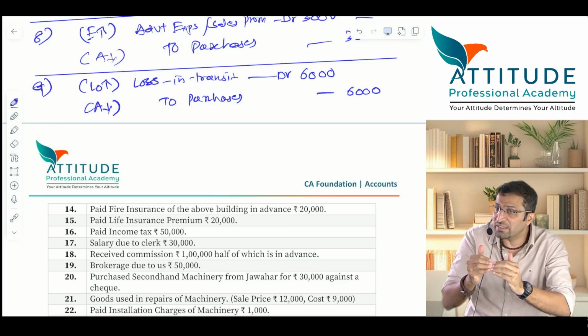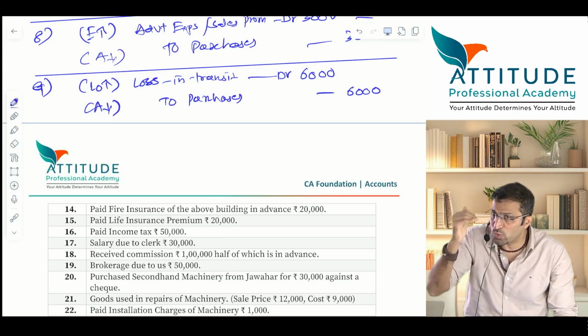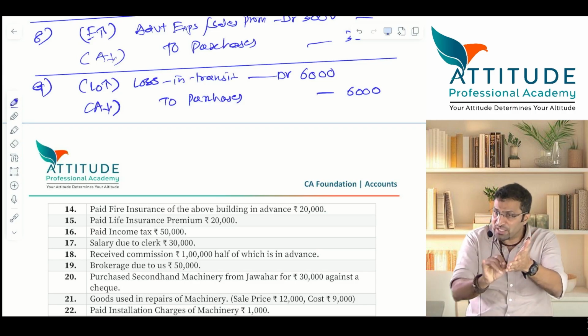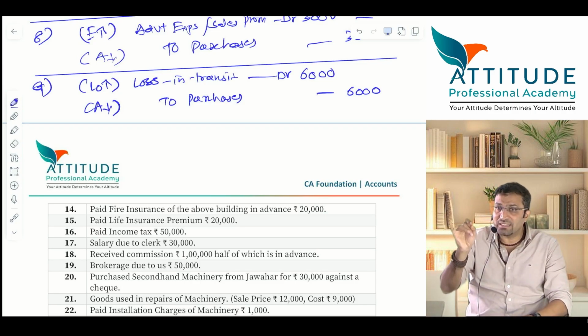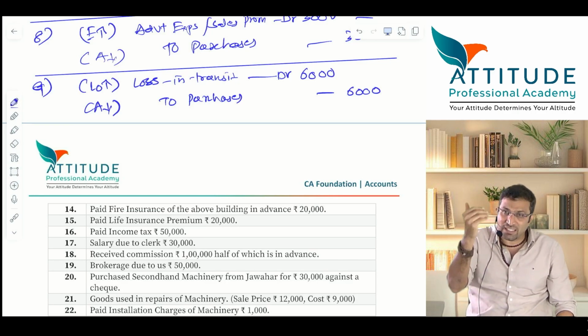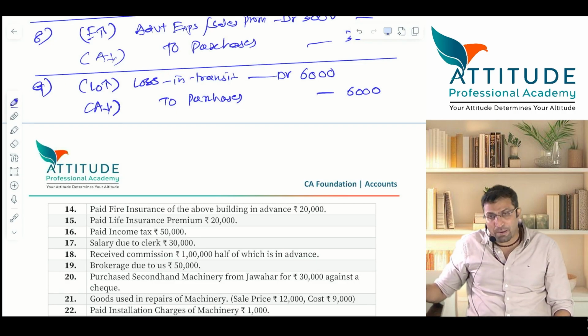When is this letter given? 15th. Now remember the dates sequence wise. 9th, there is loss. 15th, the letter is given by the insurance company saying that they have accepted the claim. And 20th April, they have settled the amount.